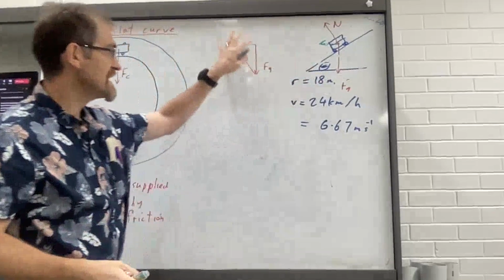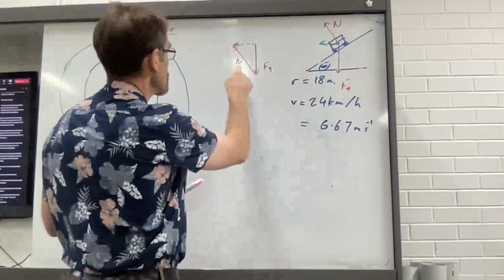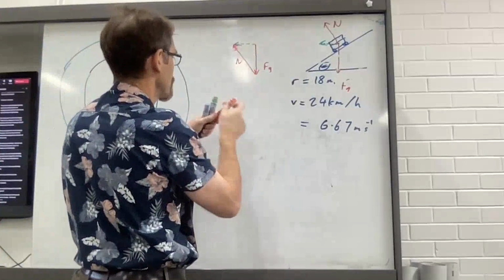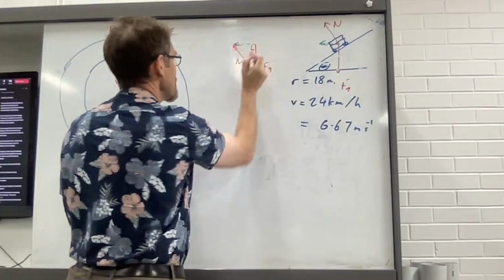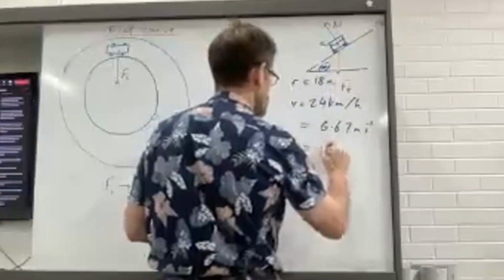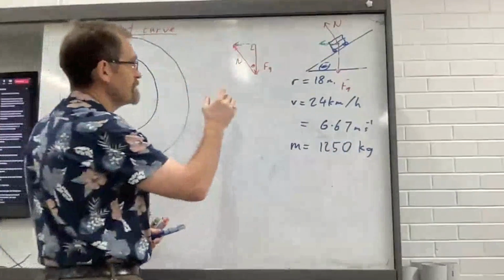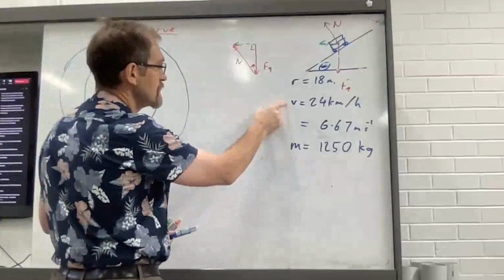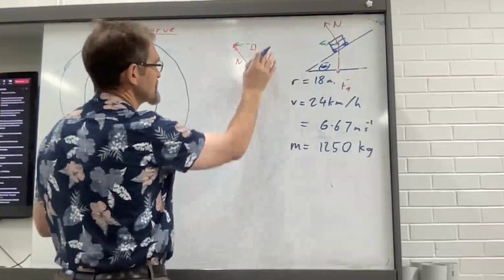We've got this theta. Where would theta fit into this diagram? Opposite the net force. So down here, very good. So theta fits into there. Now, we know what the force due to gravity is. I mean, we know what the mass of the vehicle is. What is it? Okay, mass equals 1,250 kilograms, 1.25 ton. So we know that, we know the speed, and we know the radius. So we can say, right, fantastic.